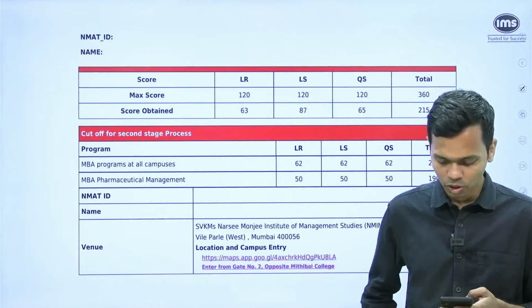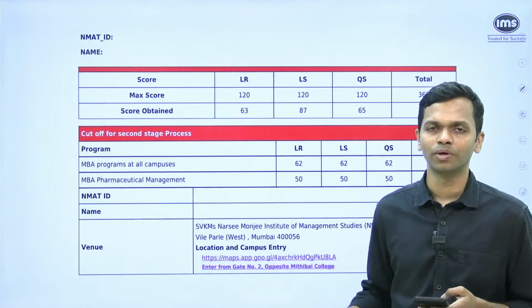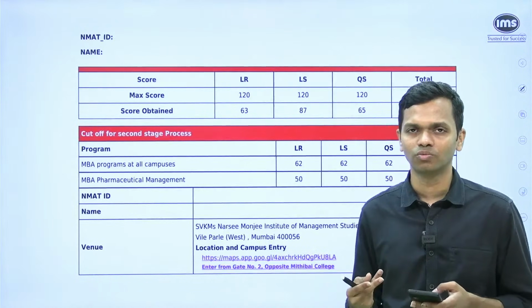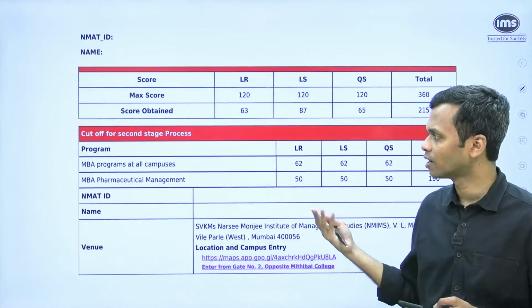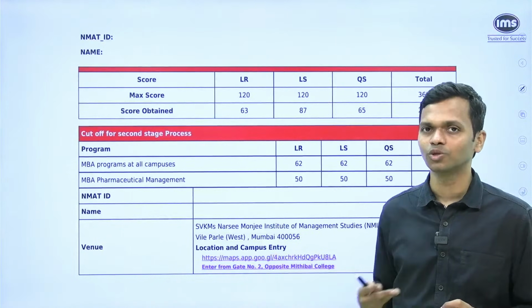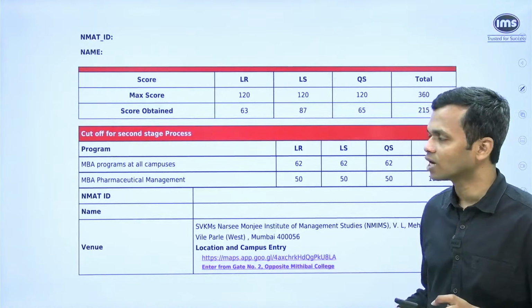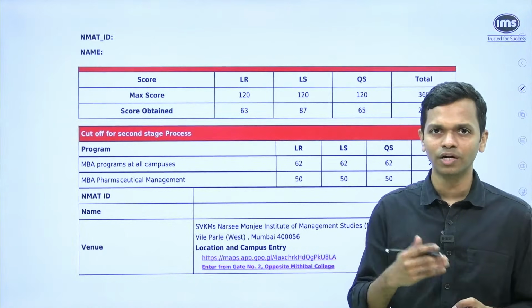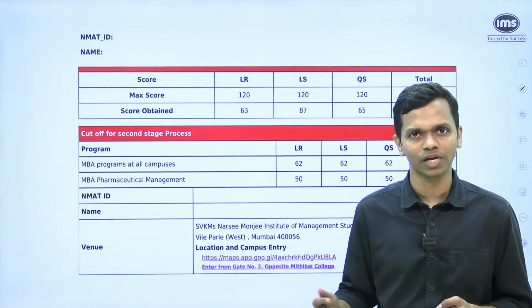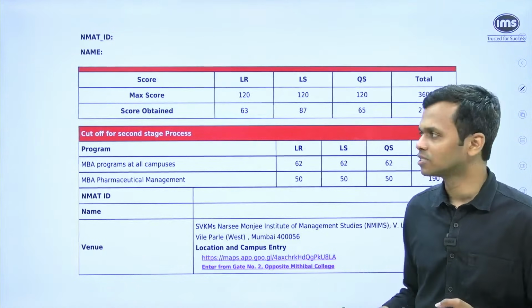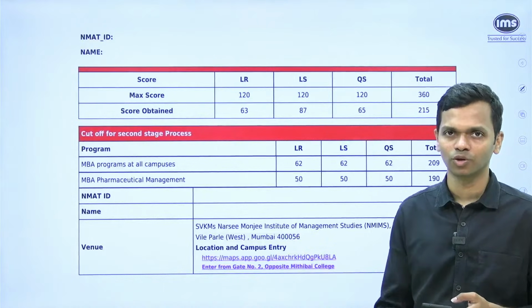So the way the document looks is very different compared to what we have seen in the past. If you look at last year's call letters and this year's call letter, this year's looks very, very different. Till last year, they used to give you, for individual institutes and programs, the sectional cutoffs and the overall cutoffs. But this year, this is how the first page of the document looks.